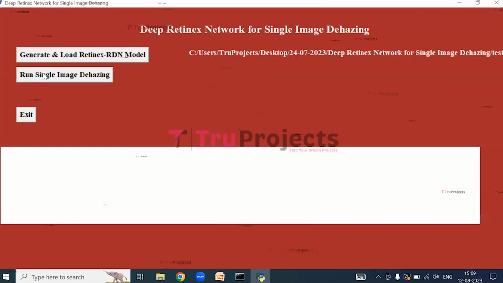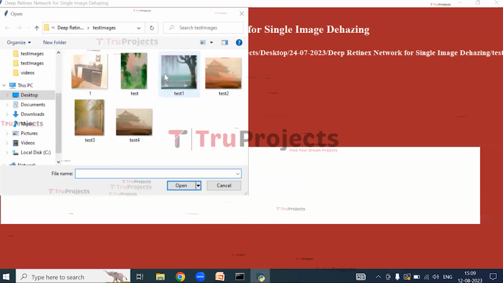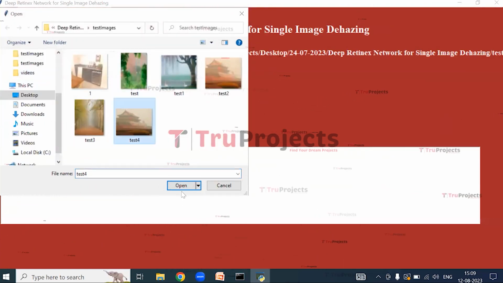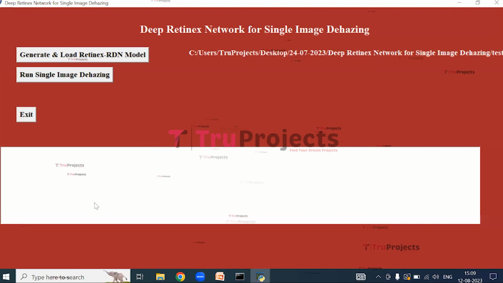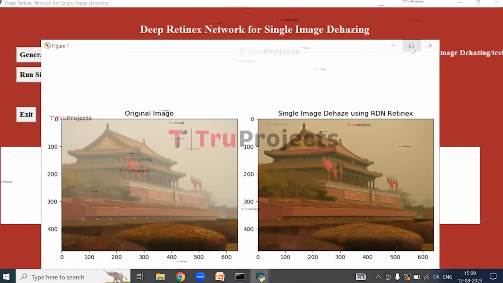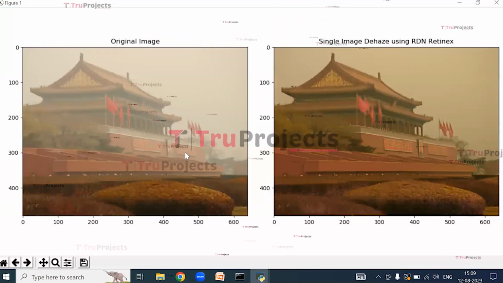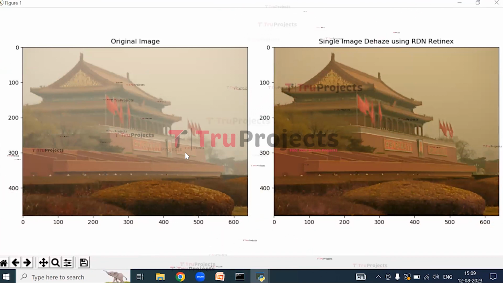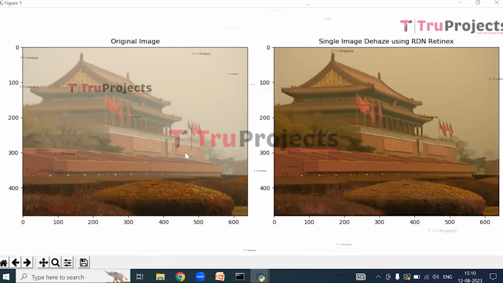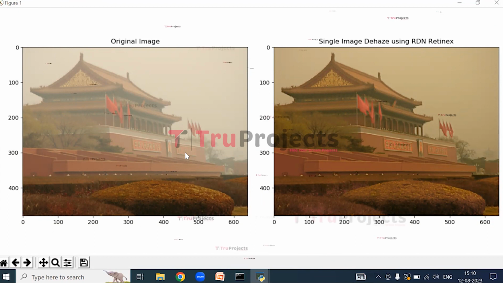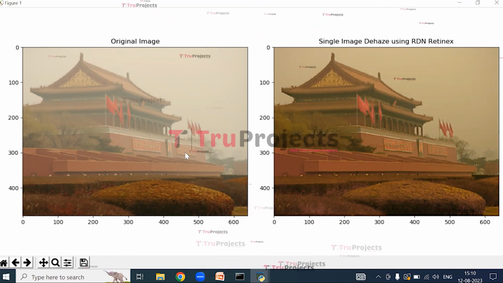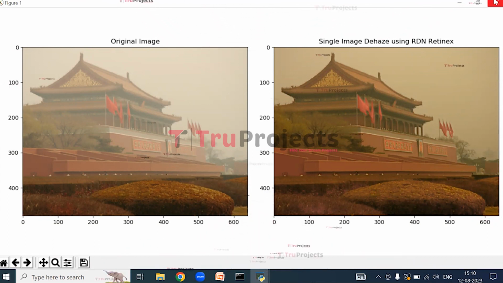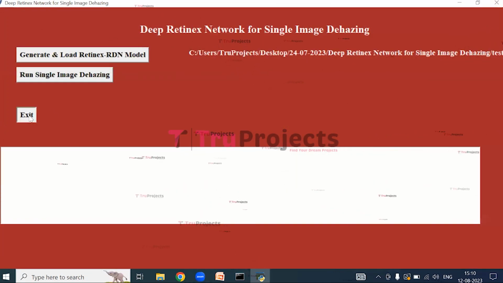Let us select another image. I'm selecting the fourth image, open. So here we can see that the first one is the original image and the second one is the fully dehazed image obtained from the RDN algorithm. And similarly, we can upload and test any hazy images. The above images were collected from the test images folder. Close this and exit the GUI.